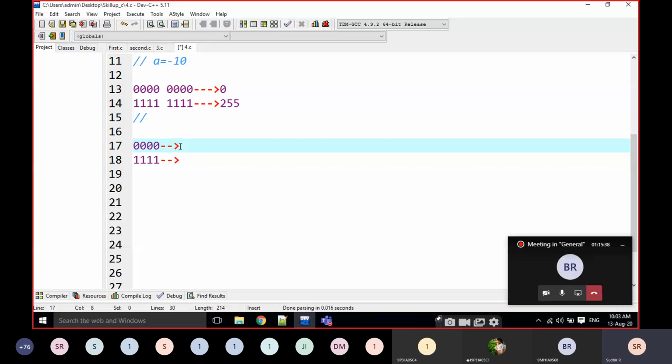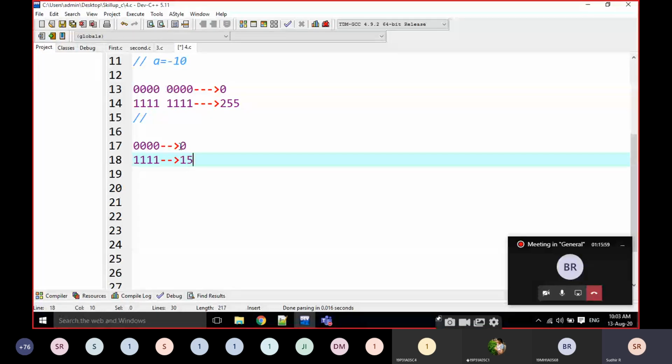You have to know this. Very important it is. This is 0. What is this value? 15, sir. That means in 4-bit representation, if it is an unsigned integer, we can represent 0 to 15 numbers only. We cannot represent 16, right?